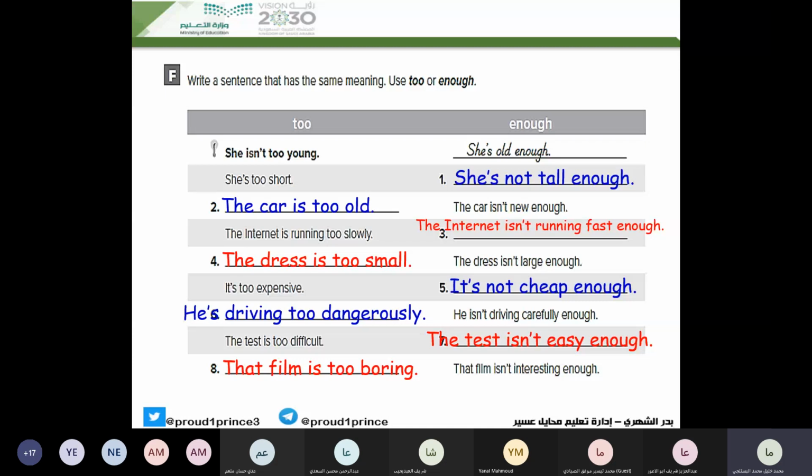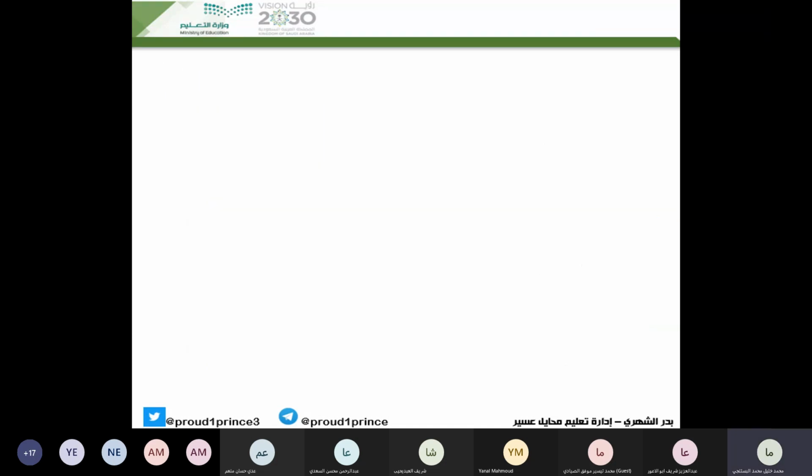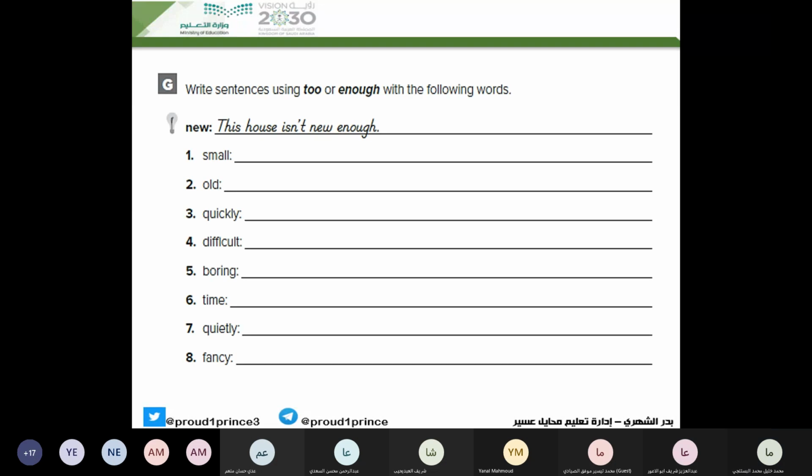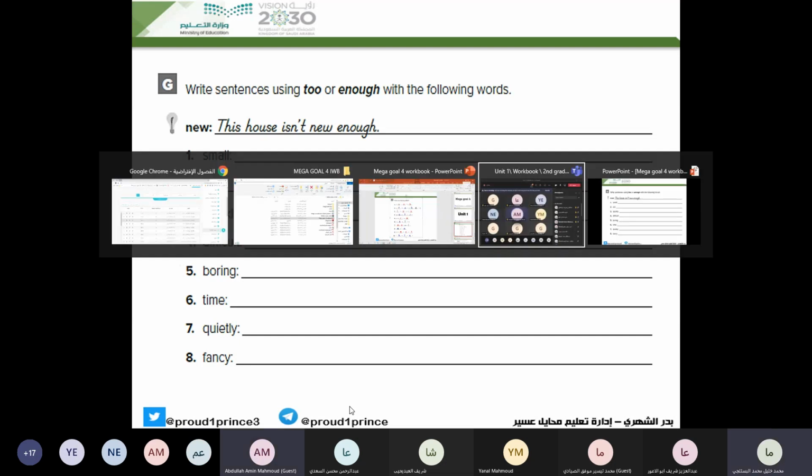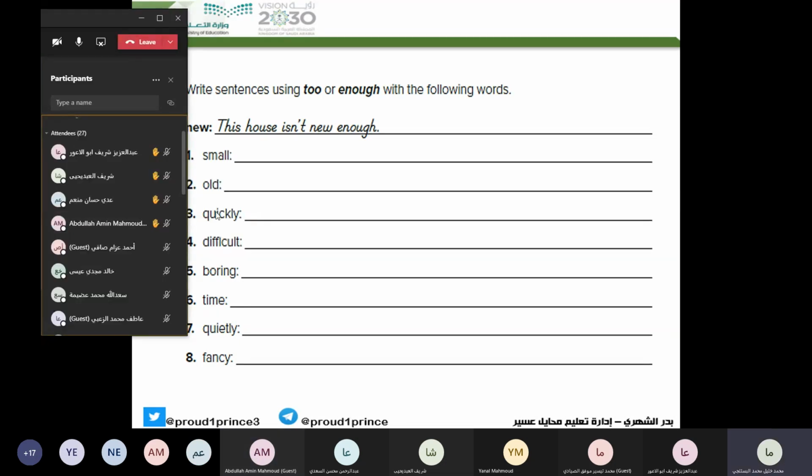Here we are going to make sentences using too or enough. And again, here the answers will be different from one to another. Write sentences using too or enough with the following words. Look at the example. New. This house isn't new enough. Small. Who can make a sentence using small? Yes, Abdullah Amin. This notebook is too small.